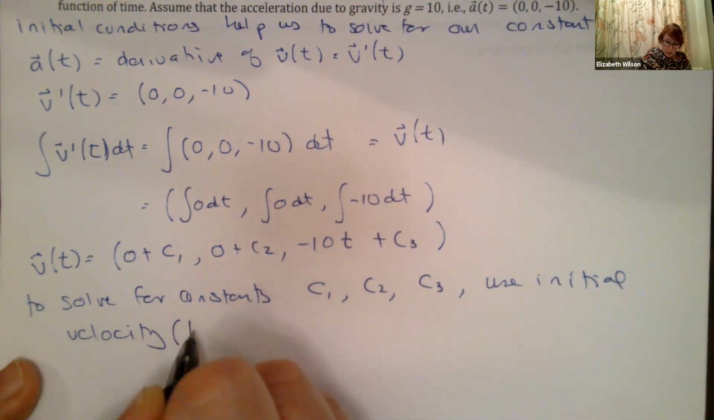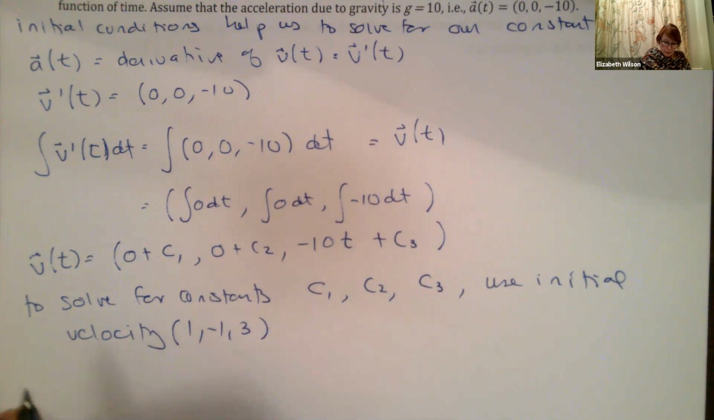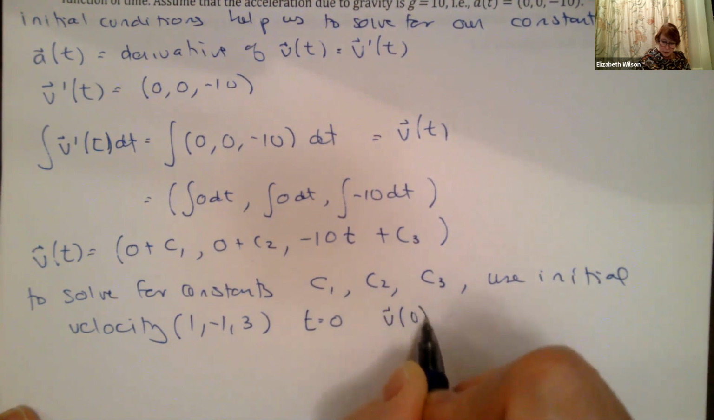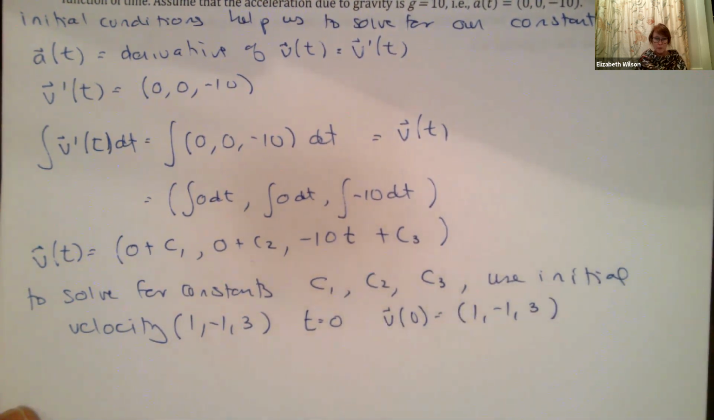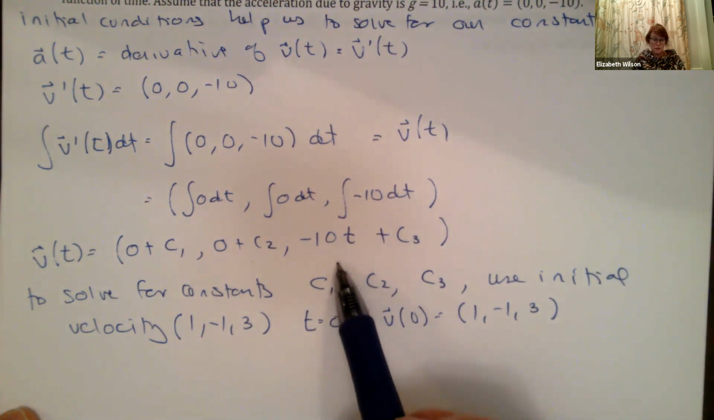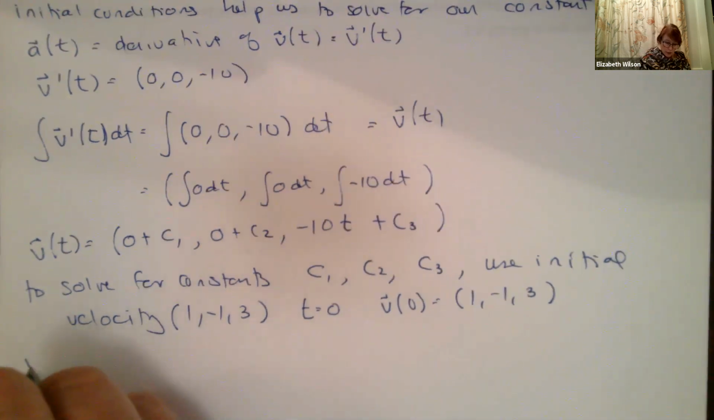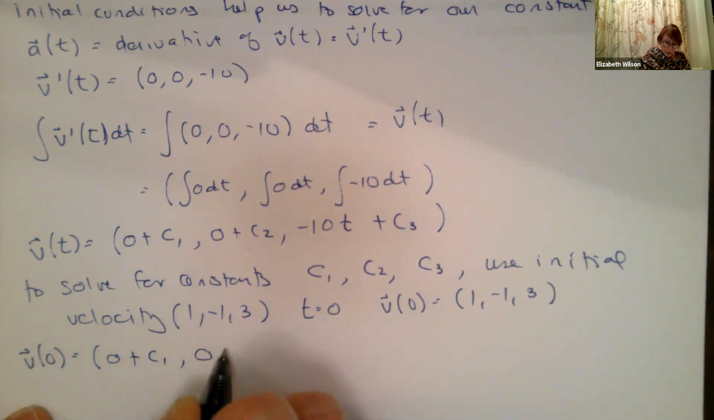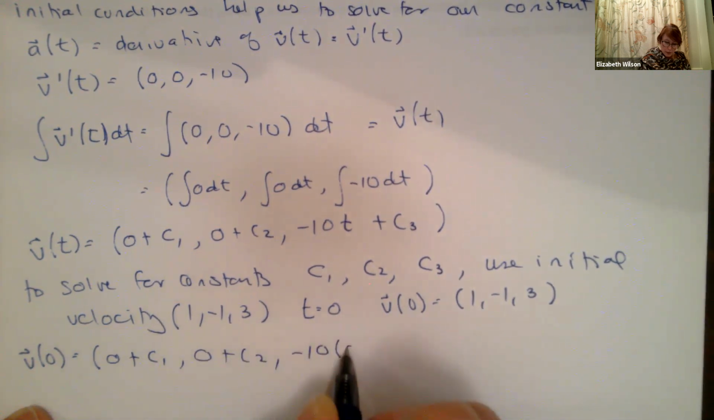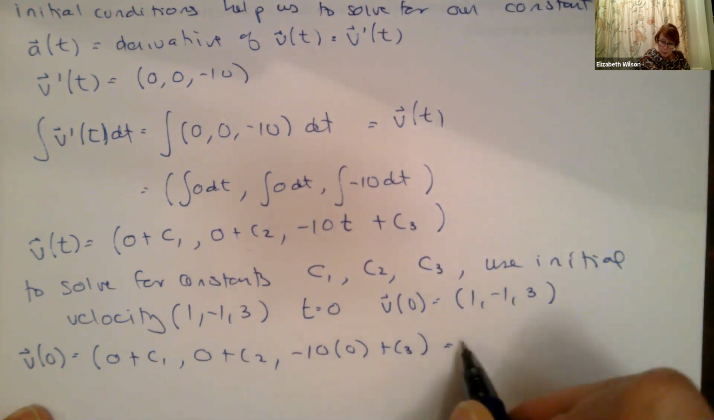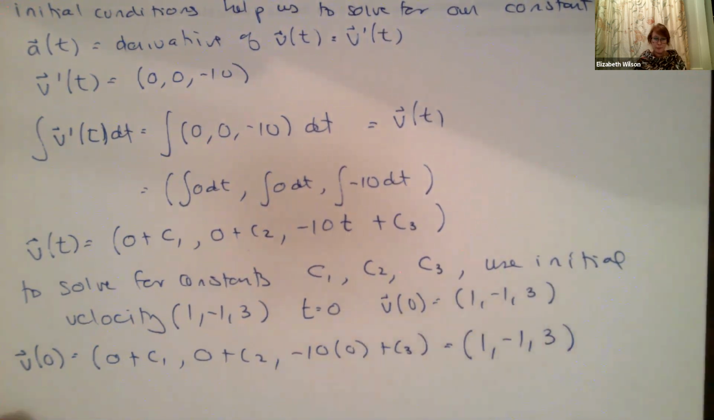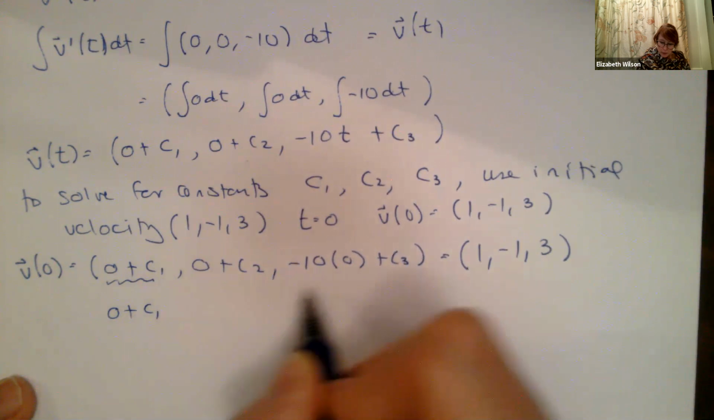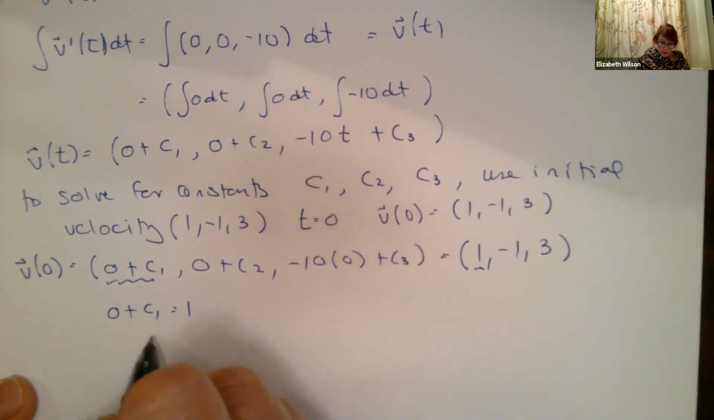So my initial velocity is (1, -1, 3). So what I do is I say this happens at time t equals 0, so we say v(0) equals (1, -1, 3). It means everywhere I see a t, I plug in a 0, and that helps me solve for it. So let's do this. v(0) equals 0 plus c1, 0 plus c2, -10 times 0 plus c3, and that was equal to (1, -1, 3). So this one, I'm going to break out. I'm going to say 0 plus c1 is equal to 1, which means c1 is equal to 1.